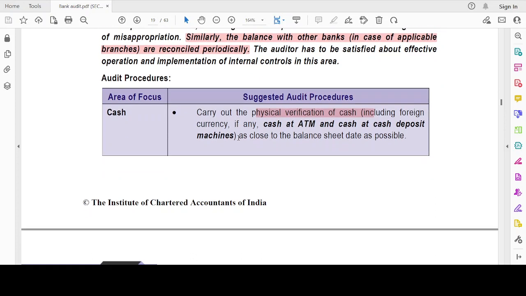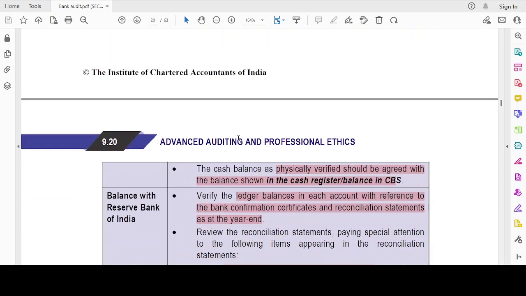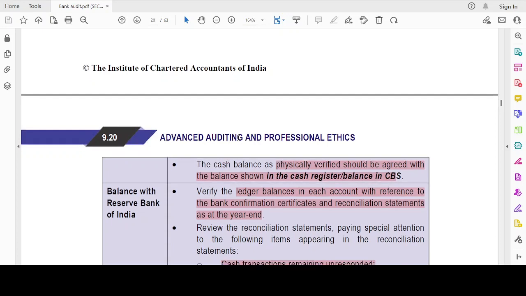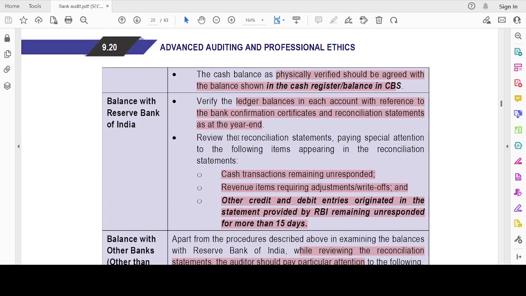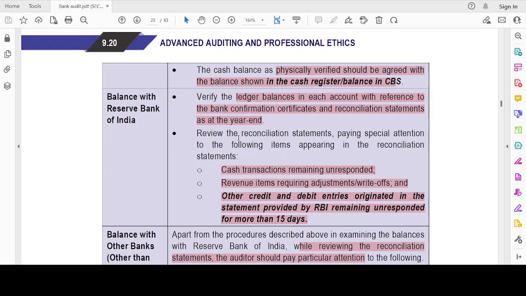So with respect to cash, what is the focus I have to make? What is the audit procedure? Generally, the audit procedure is physical verification and its reconciliation with the cash register. Balance with the Reserve Bank of India: I have to verify the ledger balances. I have to check whether cash transfers remain unresponded, whether revenue items require adjustments or write-off, and whether other credit and debit entries in the statement provided by RBI remain unresponded for more than 15 days. These are the items which require special attention.